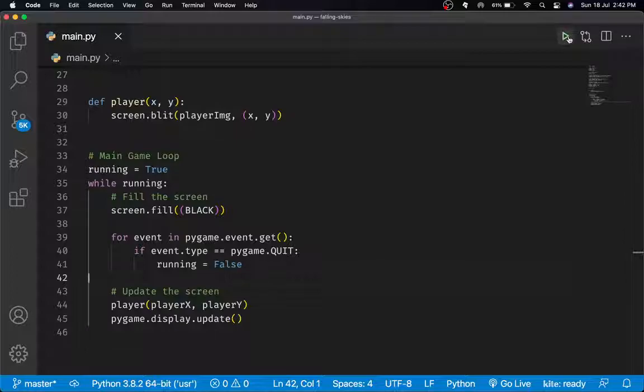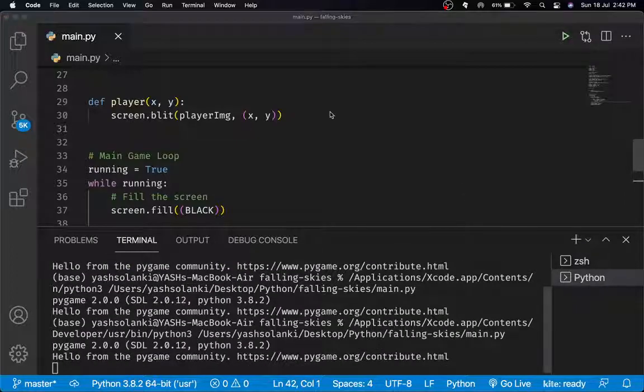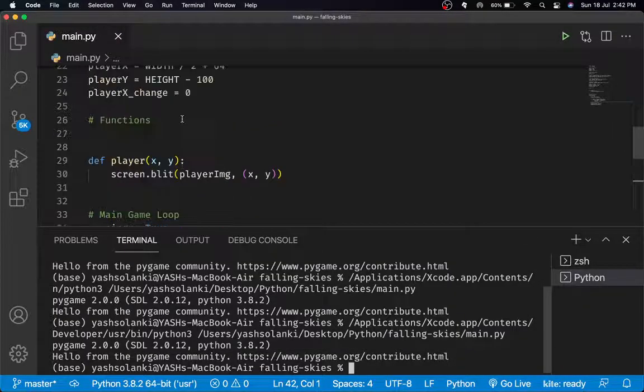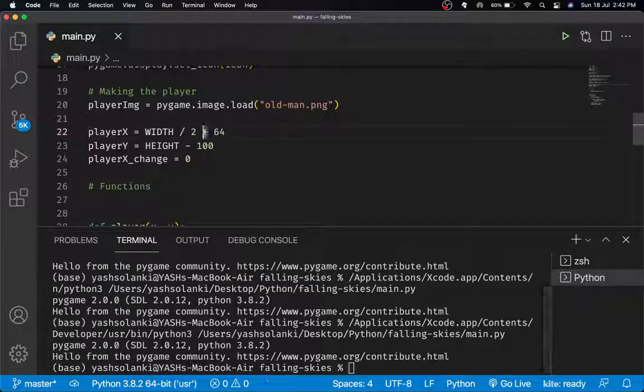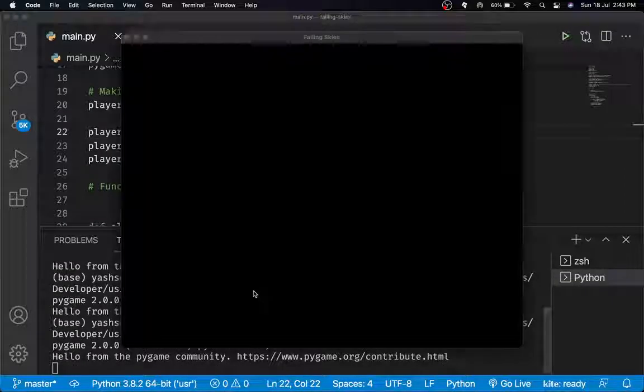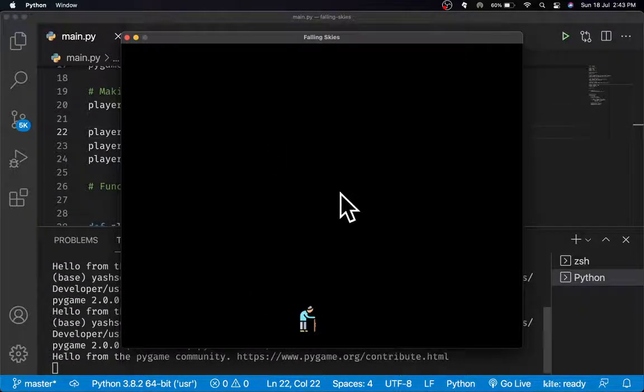Awesome. So now if I just run this program, as you can see we have a player. Now as you can see it's kind of off center, so we will actually subtract 64 from it instead of adding. I think then it will go a little bit to the left. Alright, there we go. As you can see it's in the center now. I mistakenly added 64.